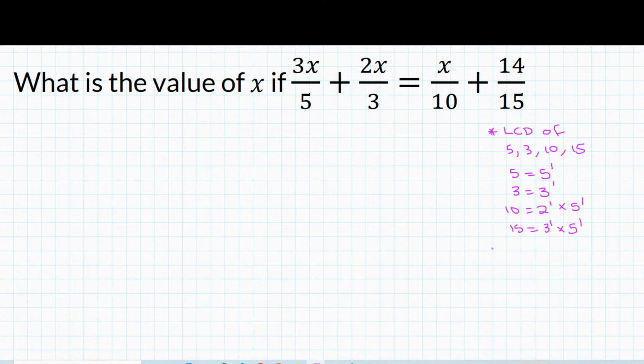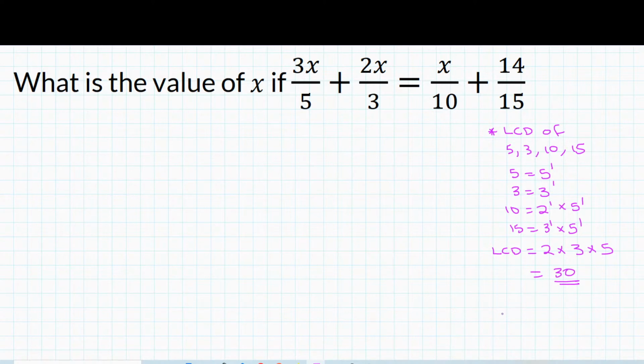So that's the LCD. Every unique factor, we have 2, we have 3, and we have 5. And then we're going to look for the largest exponent. In this case, all of them have an exponent of 1, so you don't have to worry about that. So you have 2, 3, 5. So now this is going to be 2 multiplied by 3, 6, multiplied by 5, 30. So 30 is correct. That is the correct LCD in this case.